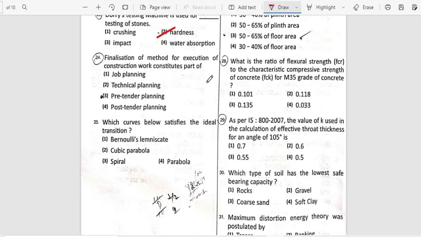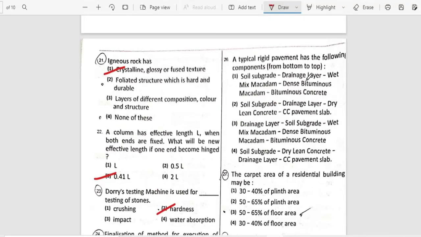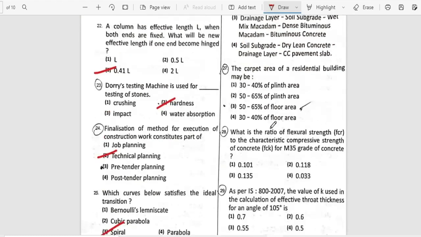Finalization of method for execution of construction work consists the part of what actually? So it is technical planning. Which curve below satisfies the ideal transition curve? So it is spiral curve. A typical rigid pavement has the following components from bottom to top. So option 2 is right.